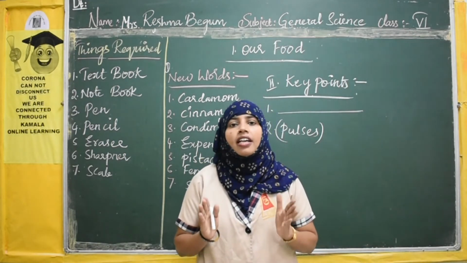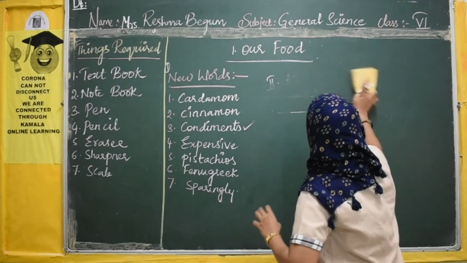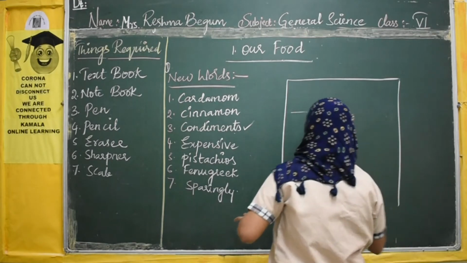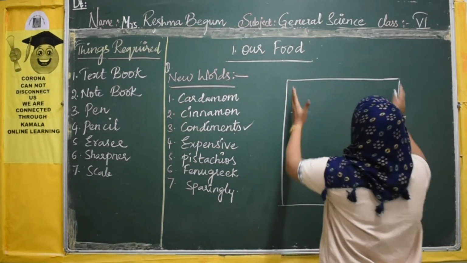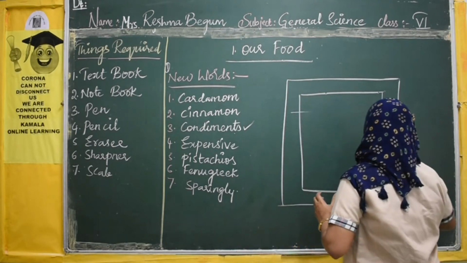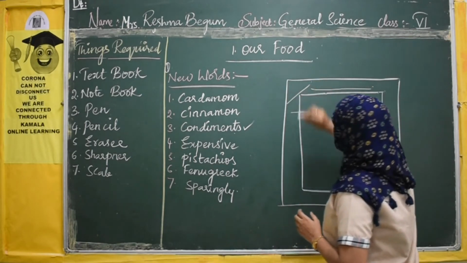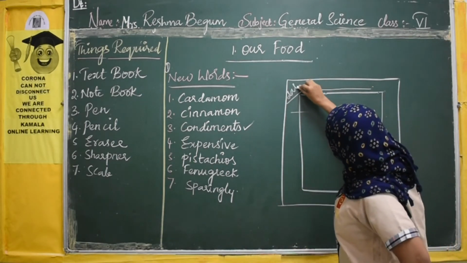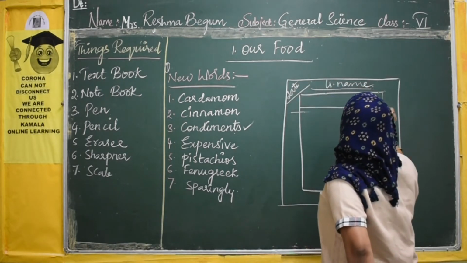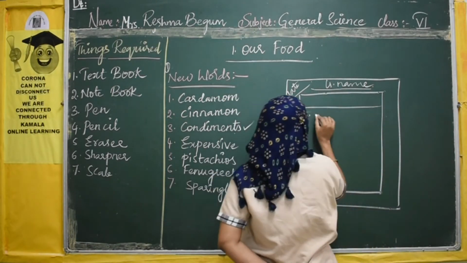So I am repeating once again how to maintain your notebook. For example, I am drawing here. Imagine this as a page of your notebook. Here you are going to draw a square margin. Here you are going to write your lesson name. Here you are going to mention the date. Like this, draw one margin and keep the heading as new words.